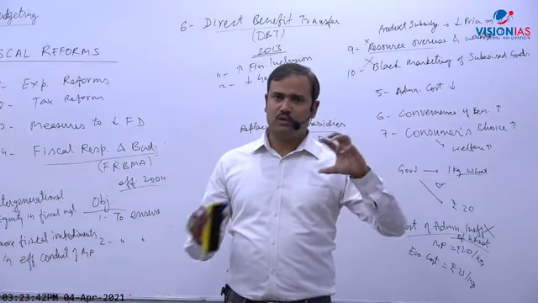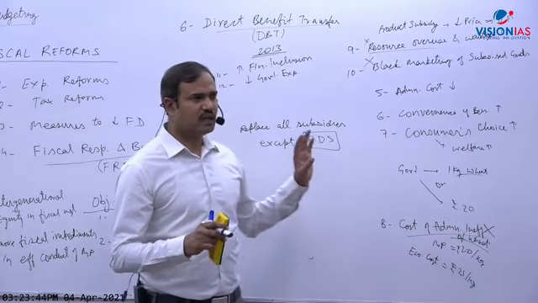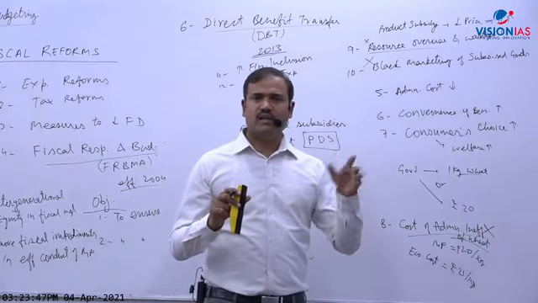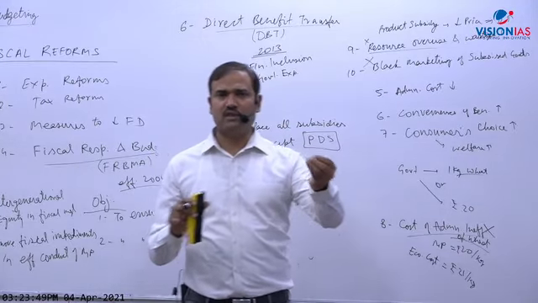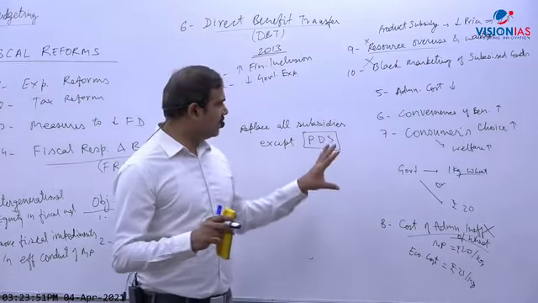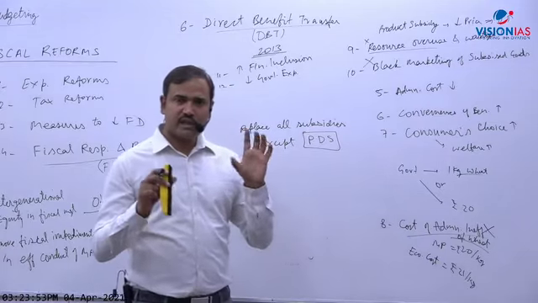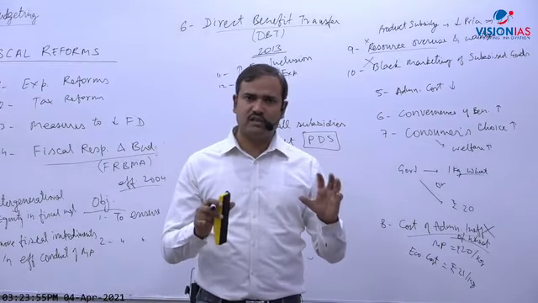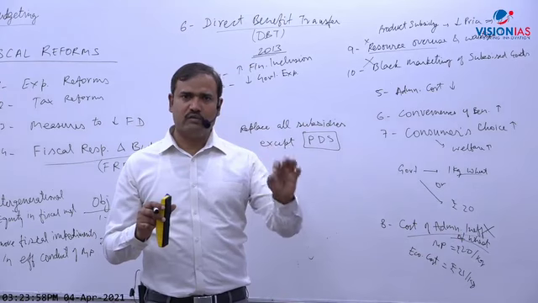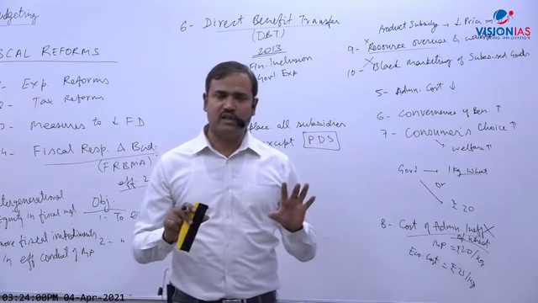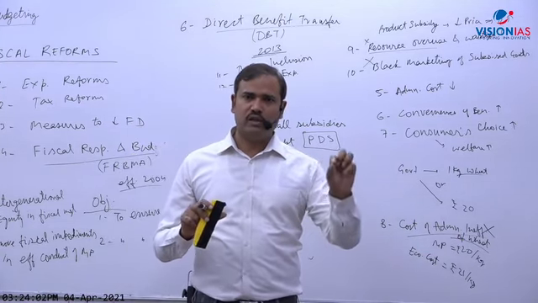So PDS is also replaced by cash subsidy. But I don't think it is a very desirable thing. Maybe in some areas which are well off, but in general, even if PDS is inefficient, yes, leakages are there, but still it is important as a food subsidy. So leakages could be tolerated for ensuring